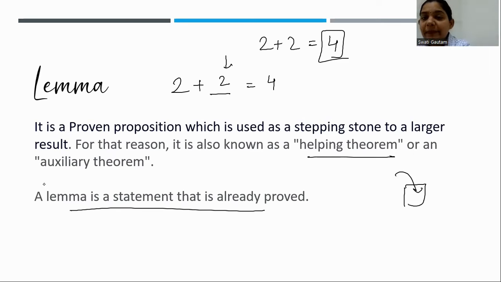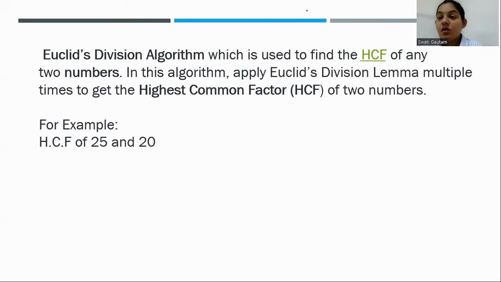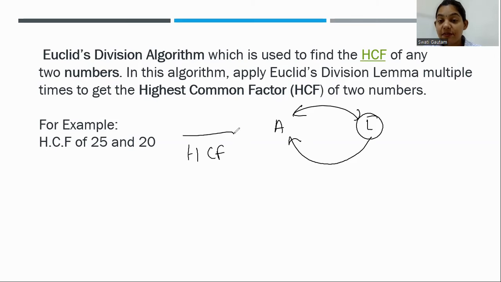So I am taking an example. Now lemma and algorithm are both connected to each other. How? We are using the lemma statement, which is already proved, to solve an algorithm. And how are we using it? We are finding the HCF of, suppose, 25 and 20, by using the lemma. What is that lemma? We will discuss that in another video.